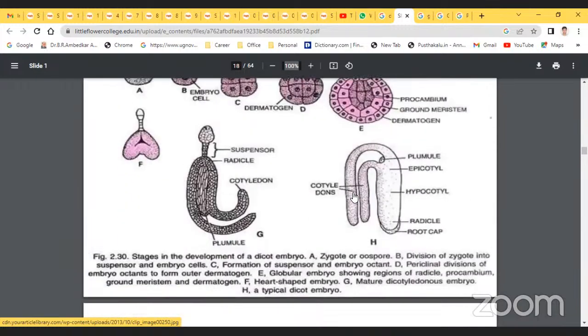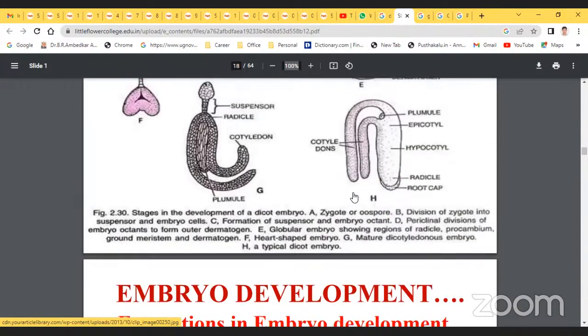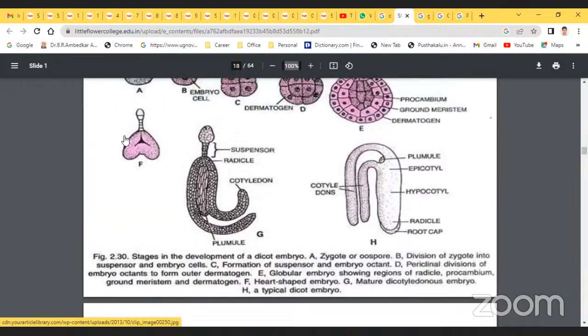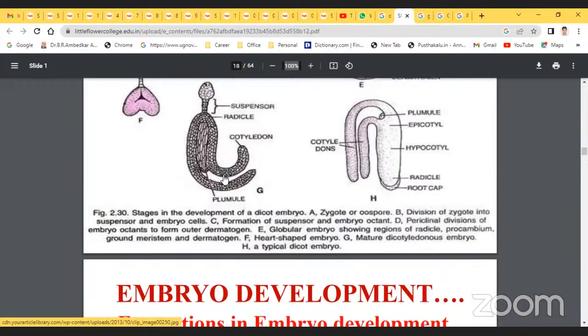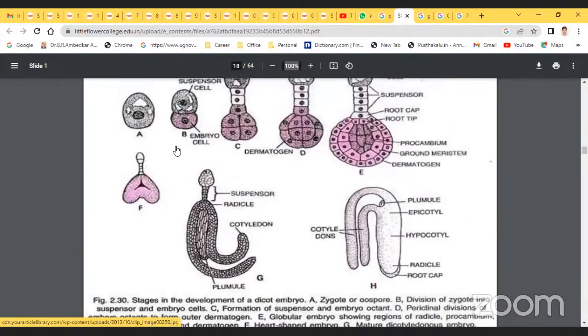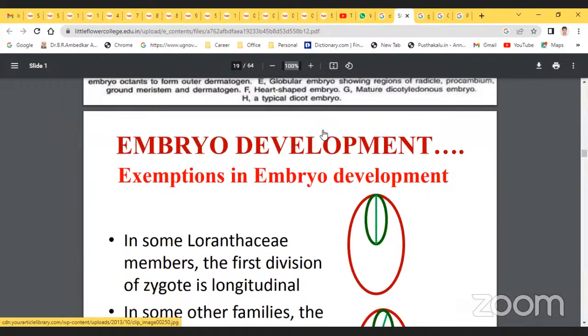The next, F, is the heart-shaped embryo. The next one, G, is the mature dicotyledonous embryo, and H is the typical dicot embryo. So these are the stages of development of the dicot embryo.